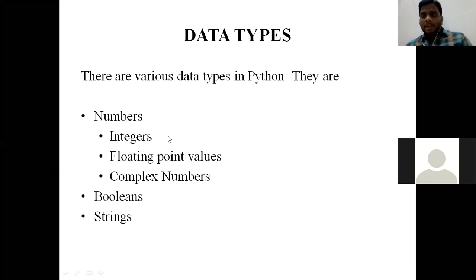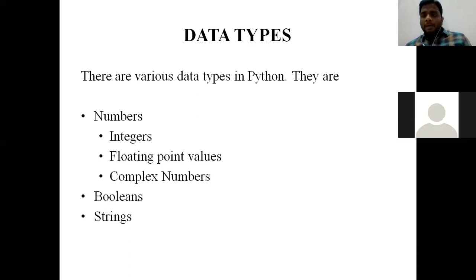Integers are mentioned by using int. Floating point values are mentioned by using float. Complex numbers will be in the form of a plus b j. That j alphabet can